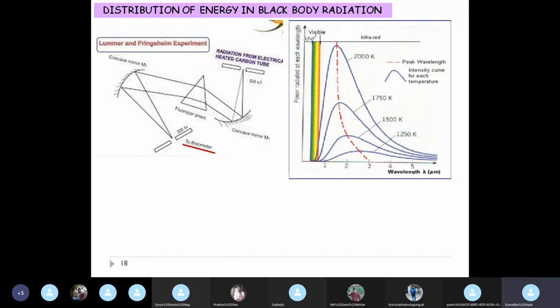Okay, so this is a picture taken from the internet. If you go and Google these names, black body radiation, Lummer and Pringsheim experiment, Wien's distribution, you will get a plethora of images and laws and write-ups and PDFs.